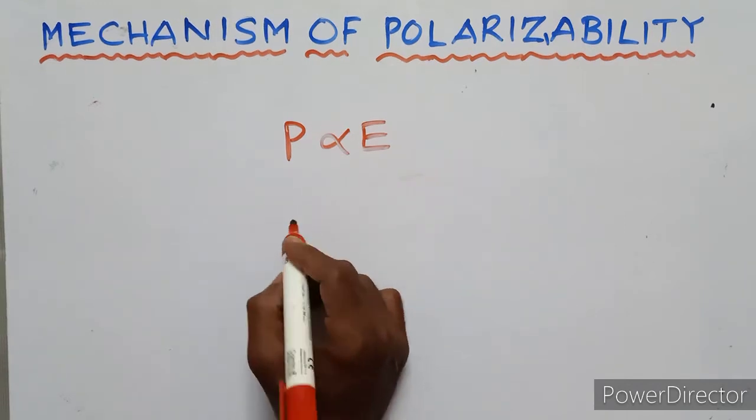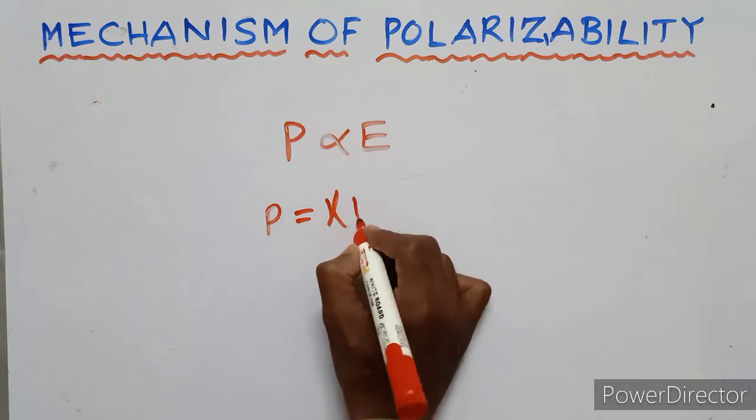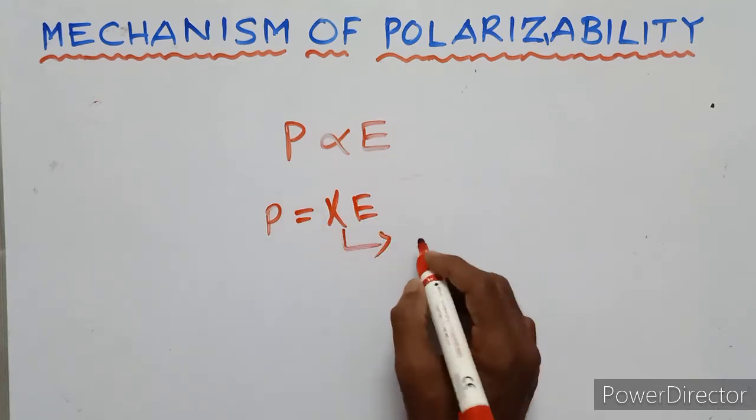This equation can be written as P equals chi E, where chi is the electric susceptibility.